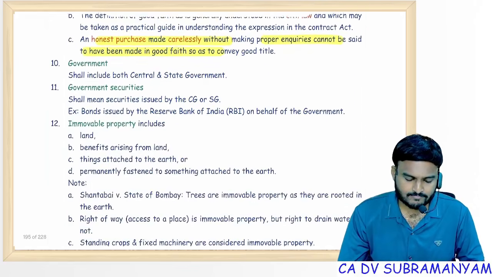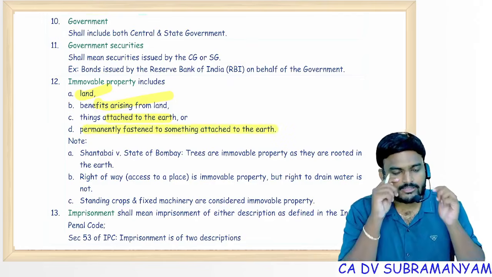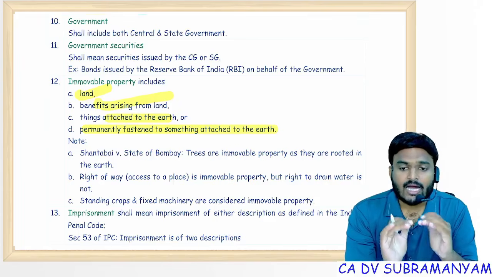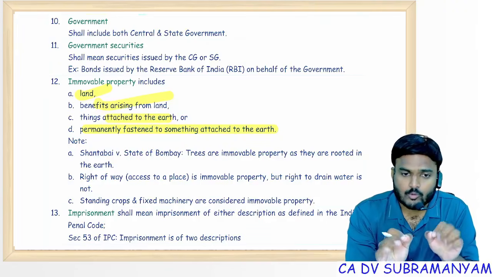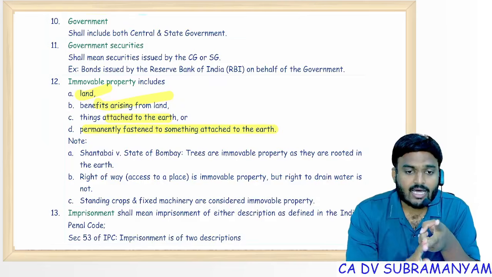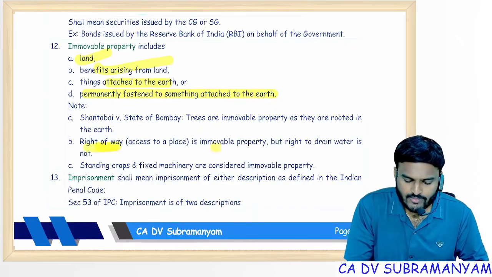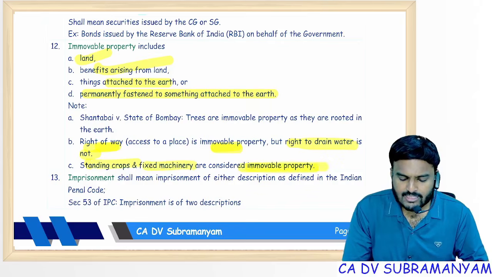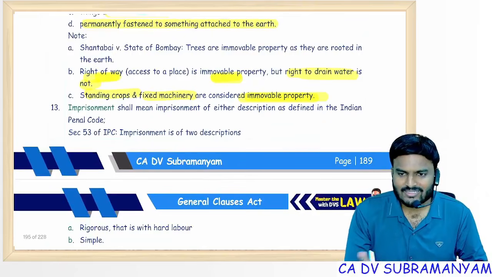Immovable property: land, benefits arising from land, things attached to the land, earth, permanently fastened, something attached to the earth. Grown up crops, trees, fruits, until separation from the land, they are immovable properties only. Once separated, they become movable goods. Timber is a movable property. Uncut trees, immovable property. Right of way, immovable property. Right to drain water is not. Standing crops, fixed machinery are still considered immovable property because these are benefits arising from the land. Once you cut it, they become movable.